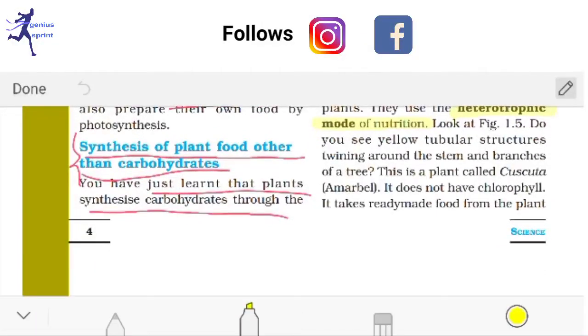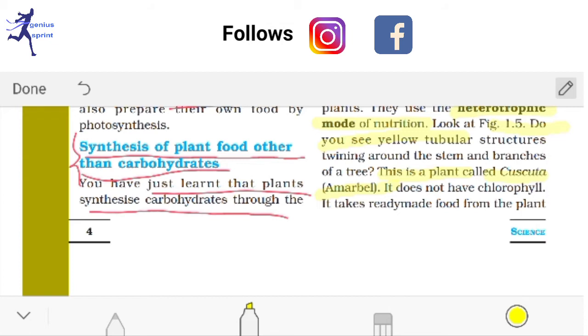See the next part. This plant is called Cuscuta. I am sure you have seen some plants with tube-like structures, very thin, which generally stay on other plants and grow over the complete upper surface of the plant.